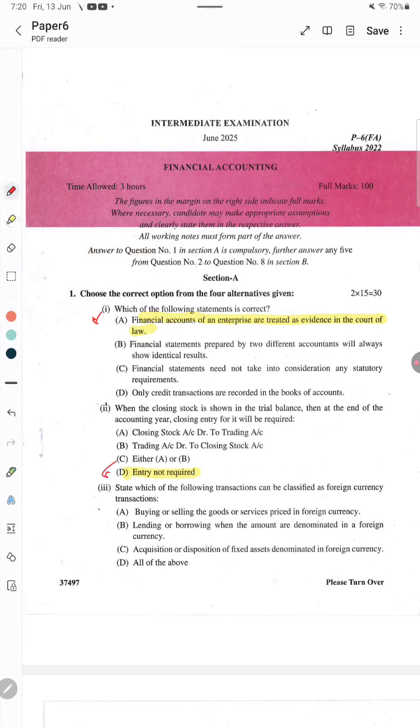Entry not required. State which of the following transactions can be classified as a foreign currency transaction. Foreign currency transaction means we are purchasing or selling in foreign currency. That is a foreign currency transaction. What is given in the answer? Buying or selling the goods or services priced in foreign currency. That is correct. Lending or borrowing when the amounts are denominated in a foreign currency. That is also correct. Acquisition or disposition of a fixed asset denominated in a foreign currency, that is also correct. So, answer D, all of the above, is the correct answer. Please make note of it.